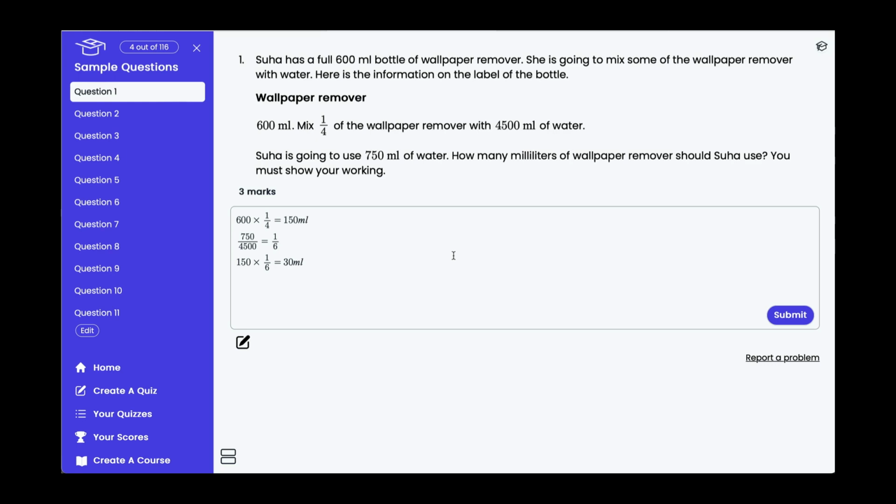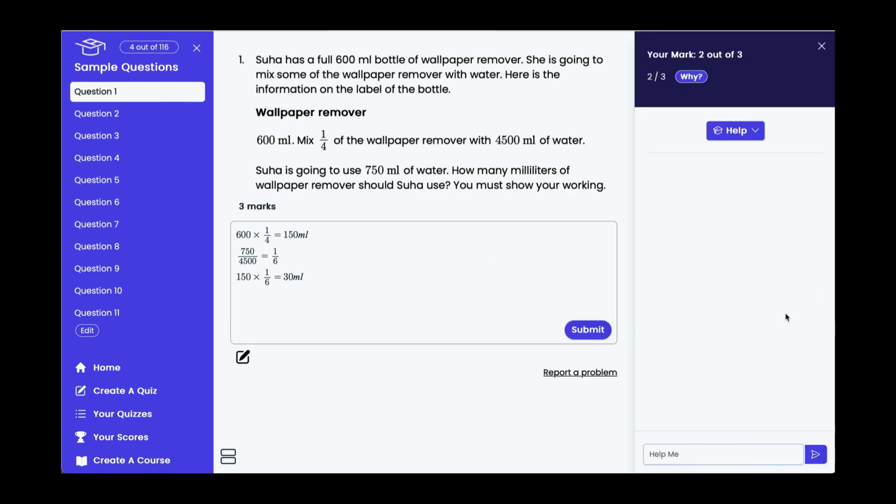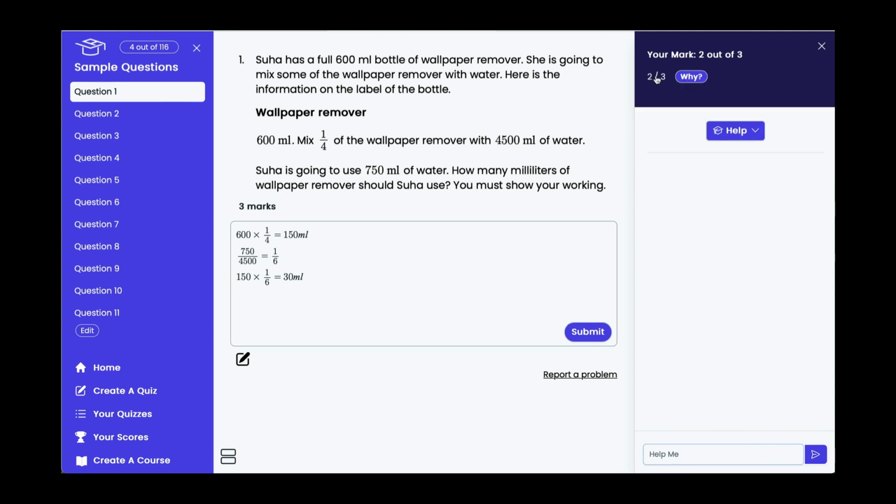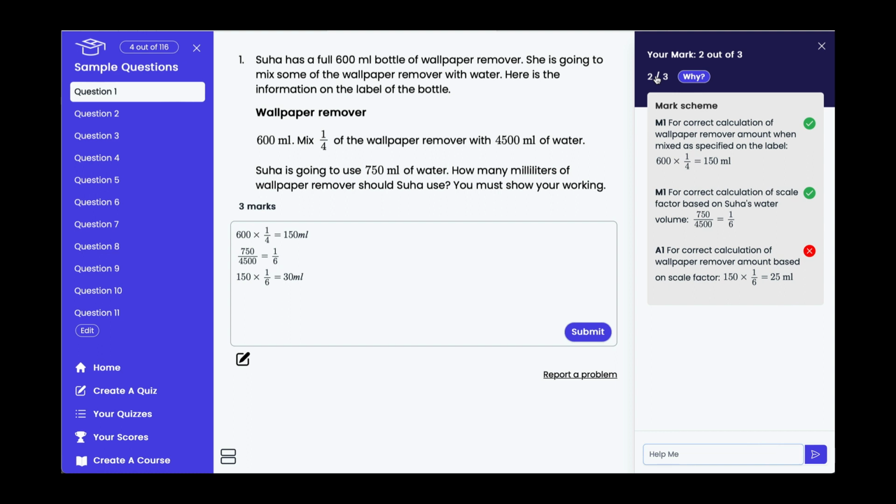This is a quick demo of the Learn Anything education platform. So here we have the standard question interface with a maths question and a student response, which has a mistake in it. So I can submit that response and the marking system will generate an explanation and a mark according to a specific mark scheme.